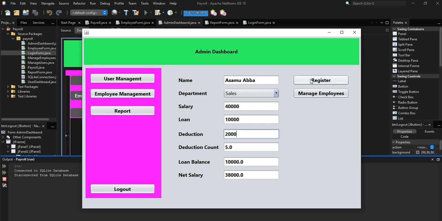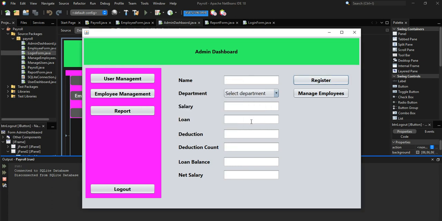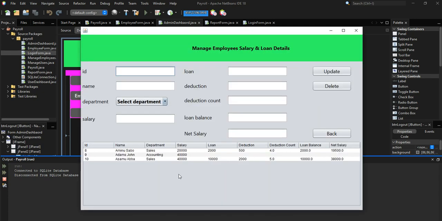So when we click on register, you can see employee record inserted successfully. Click on OK. It now gives fields to add all the other employees if there are any. To check the employee salary and loan detail, and to manage it, we'll click on manage employees. Here you can see we have the list of all the employees. We just added this last one, Asamu Abba.